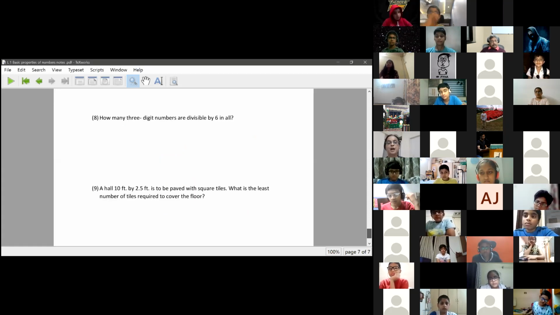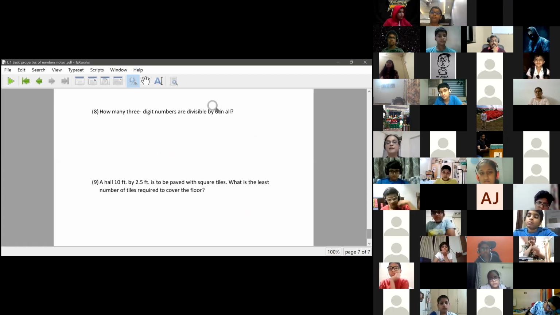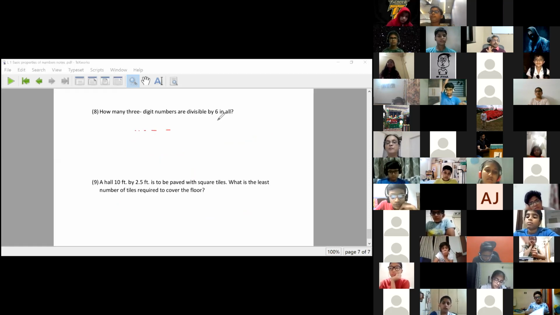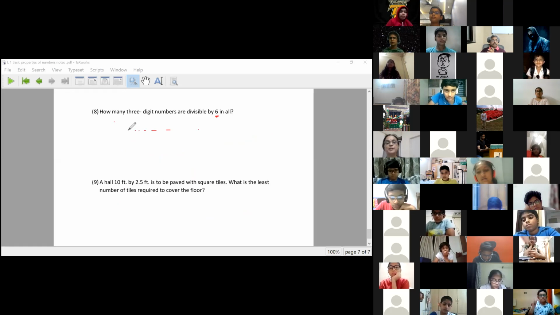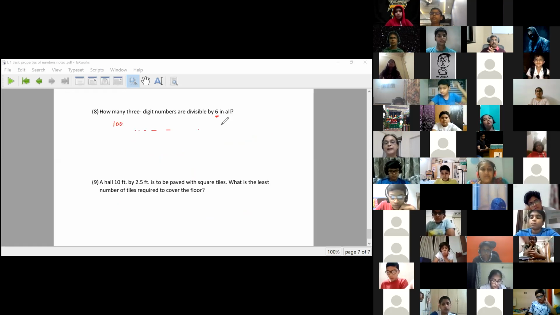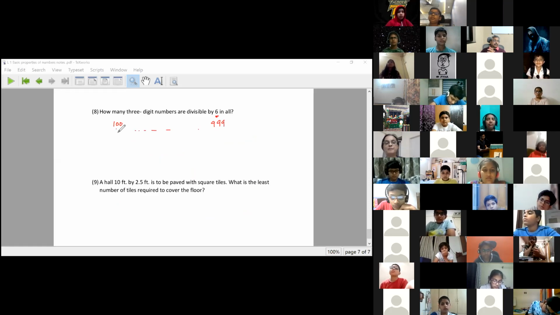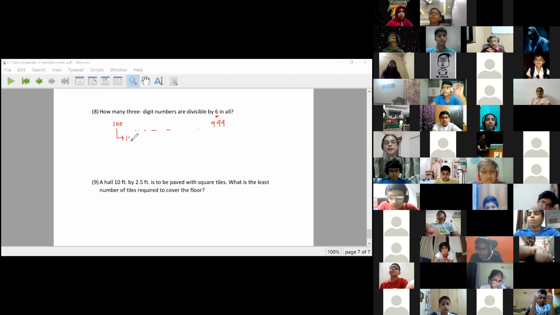Next question. How many 3-digit numbers are divisible by 6 in all? Totally, all 3-digit numbers, out of that, how many are divisible by 6? From where do 3-digit numbers start? 100. And they end at 999. Now, which is the first 3-digit number divisible by 6 after 100? It comes to 102. 17 sixes are 102.